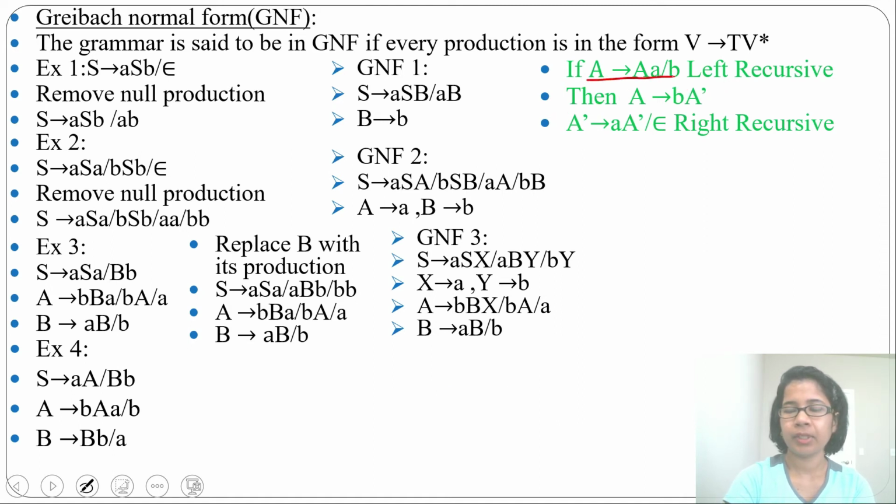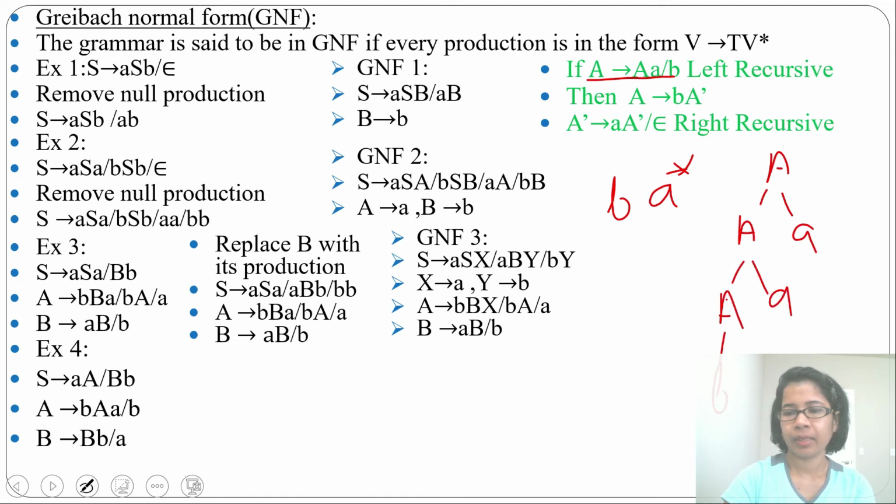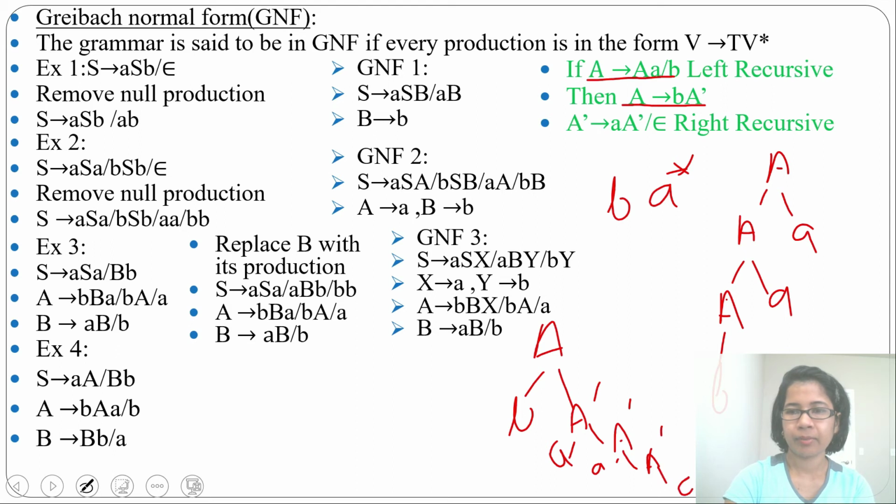Now from this grammar what will it generate? You will generate B, then A Kleene closure. From A you can derive A, then again you can derive A, any number of A, then you can terminate by B. So B, A Kleene closure. Now from this grammar what will be derived? From A you can derive B, then A dash. Then from A dash you can derive A A dash, then A dash again, then from A dash you can derive epsilon. From this right recursive grammar you can also derive B, A Kleene closure. Both are the same. I'll explain in compiler design how to convert left recursive to right recursive.